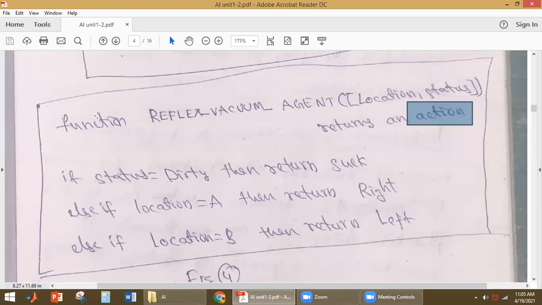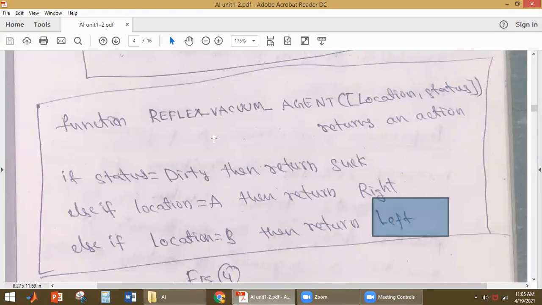So what is the program here? It will be checking the status. If the status is dirty, the action it has to perform is to suck the dirt. If the status is clean, then it will be checking the location. Say it is in location A: to move to location B, it has to move right. If it is in location B, then to move to location A, it has to move left.